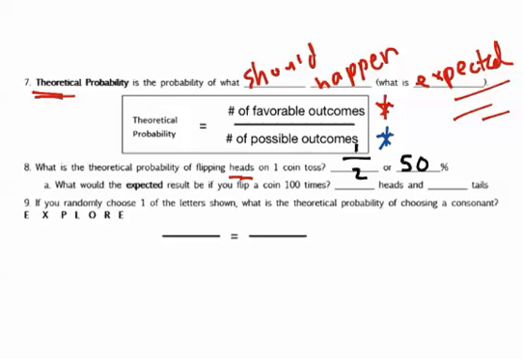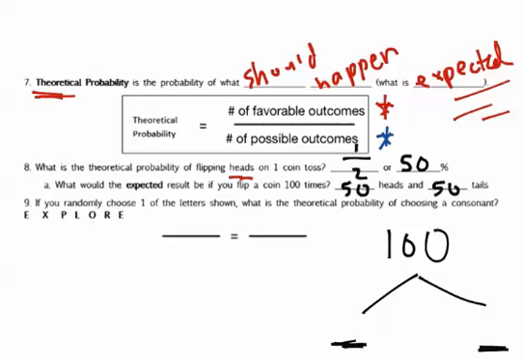Okay, now we see that word expected. What would the expected result be if you flip a coin 100 times? Okay, so we want to think about 100. And if it's 50-50, how many times would it land on a head, and how many times would it land on a tail? Well, it's going to land 50 times on heads and 50 times on tails. Now, that's actually not accurate. Well, it could be accurate, but it probably won't be. You'd probably get something around mid-40s and maybe mid-60s or so, but if we were being asked what would be the expected result, we would say 50-50, okay?